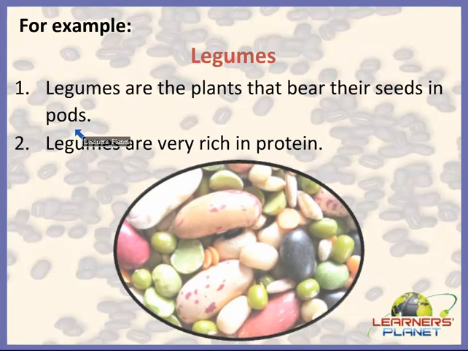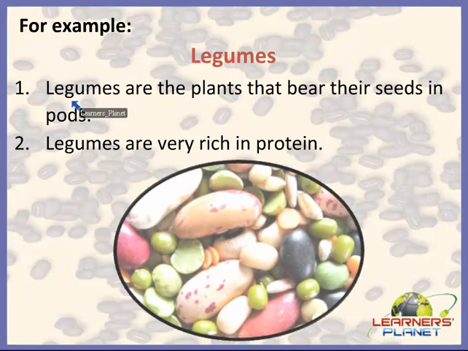Pods means, in simple and short language, the outer covering of the seed. Right, or of the plant. So every plant has some opening or some covering. Right, so they are called pods.